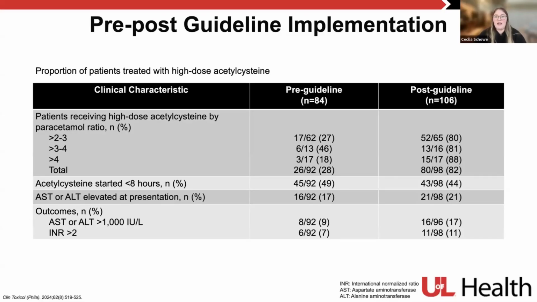So looking at pre and post guideline implementation, trying to see where the trends were in patients that were consistently given high-dose NAC pre and post their guideline implementation in 2020. And really the biggest takeaway here is that patients were more likely to be given high-dose NAC the higher their paracetamol ratio was. So for patients greater than 2 to 3, only 27% got high-dose NAC pre-guideline, compared to almost 80% post-guideline. They were just more consistent in giving high-dose NAC in these higher risk patient populations.